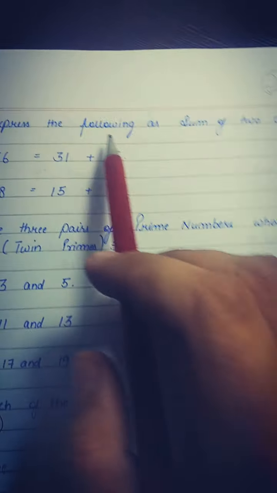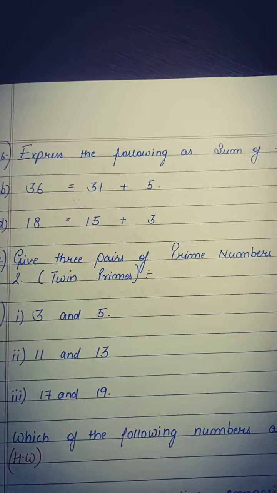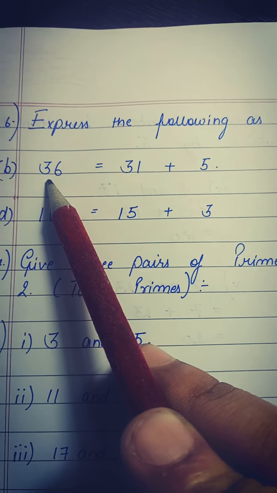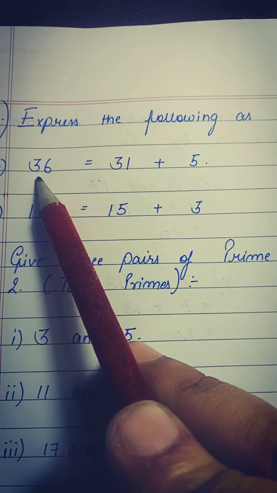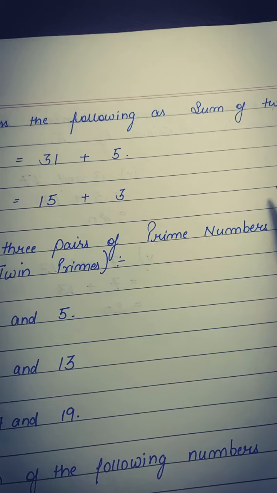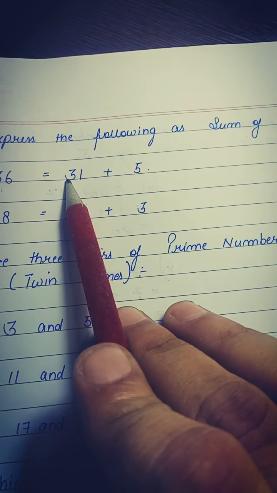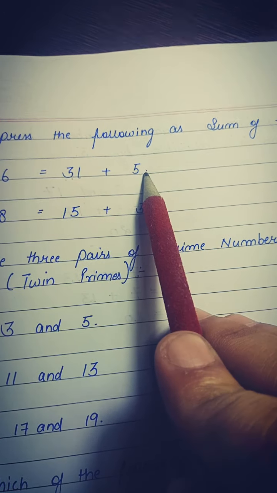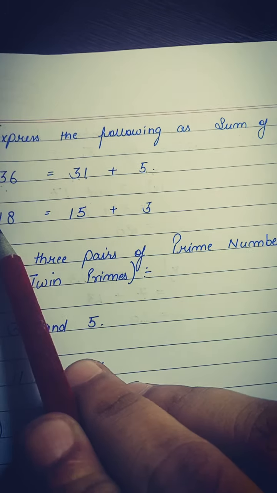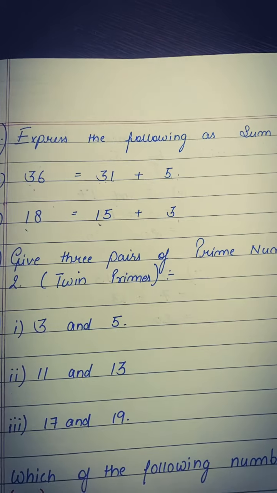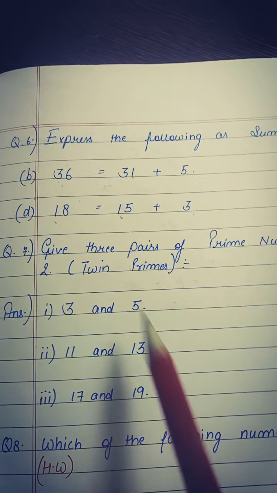Question number 6. Express the following as sum of 2 odd primes. Means you have to express 36 as sum of 2 prime numbers, but you cannot use 2 over here because it's written the number should be odd primes. You cannot use 2 over here. Okay. 36, I can mention 31 and 5, both are odd and both are prime. Again, for 18 I can write 15 and 3. For other 2 cases, that are your homework. Okay. A and C are homework.